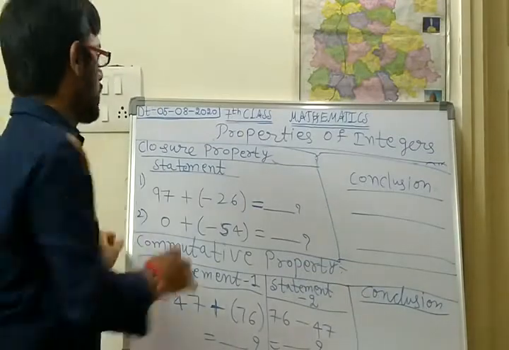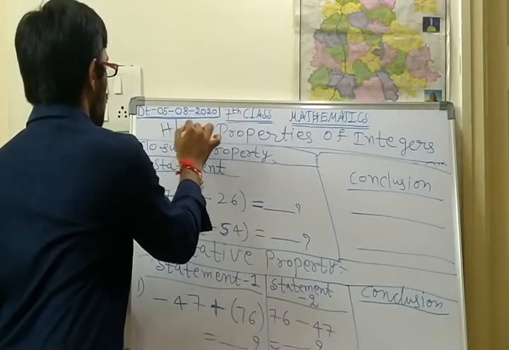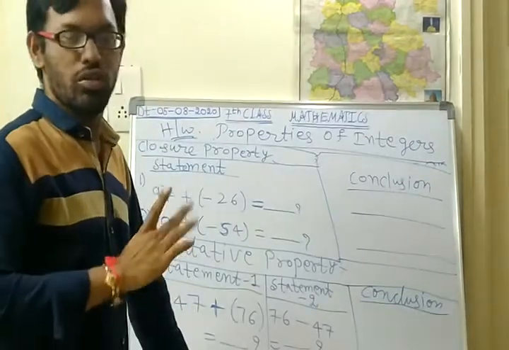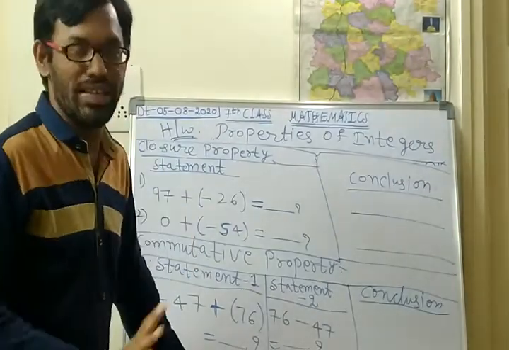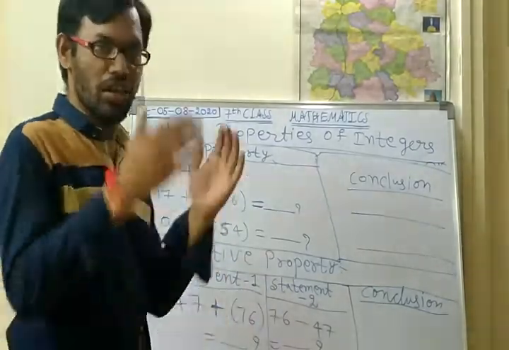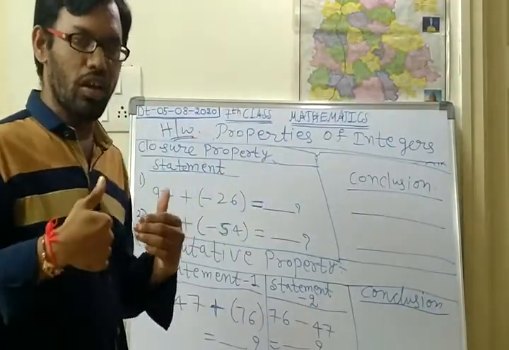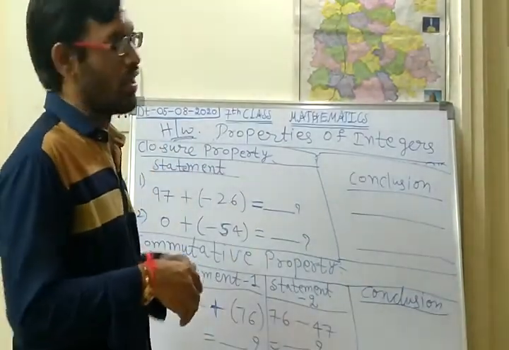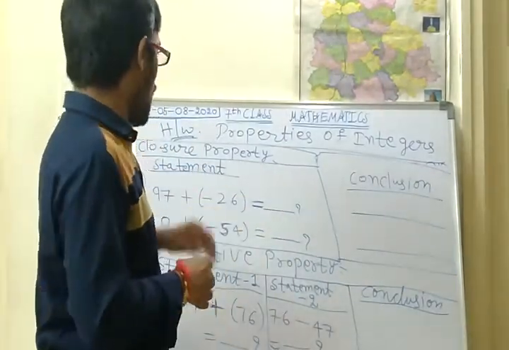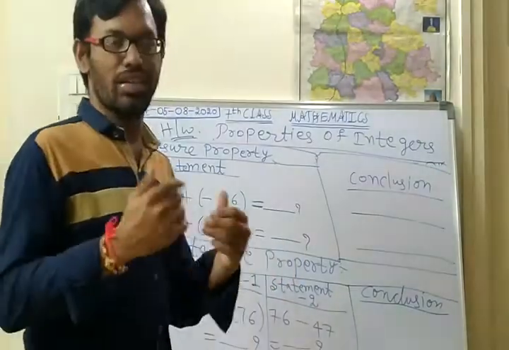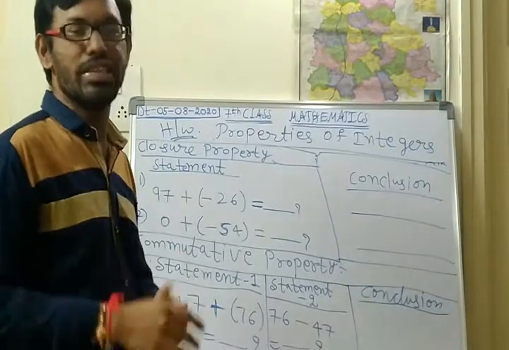Okay, this is today's homework. So try to do this homework very easily. I hope you have understood this homework very easily. So if you have any doubts regarding these two properties, once again you recall my class so that you can understand very easily. I hope you will be doing this homework, and after doing this homework, please keep it in the group so that we can check this homework.